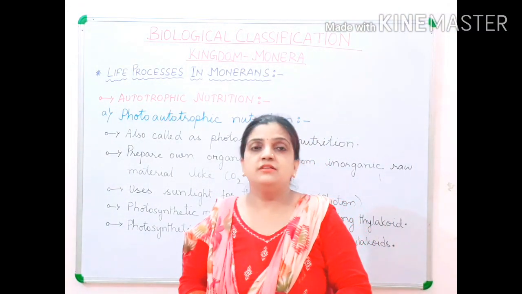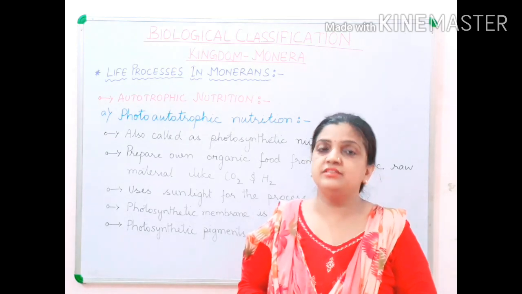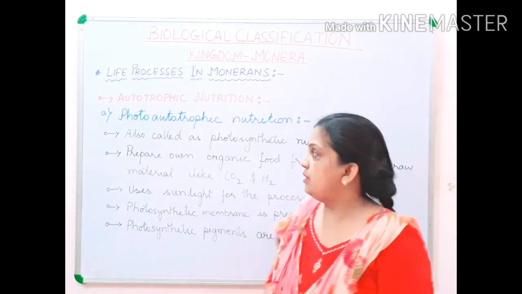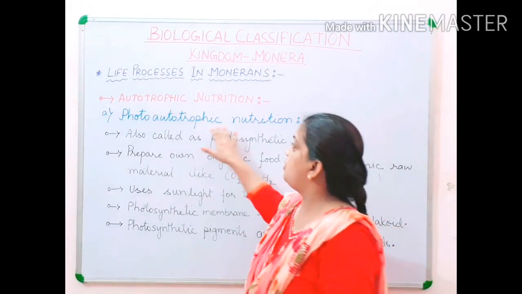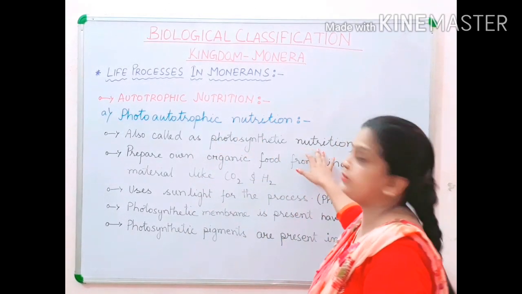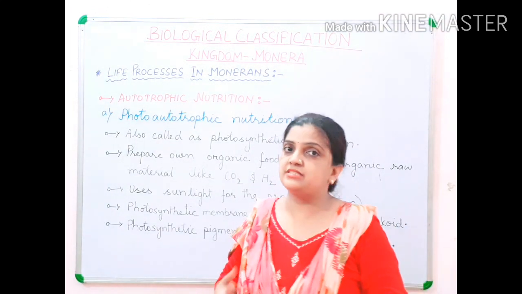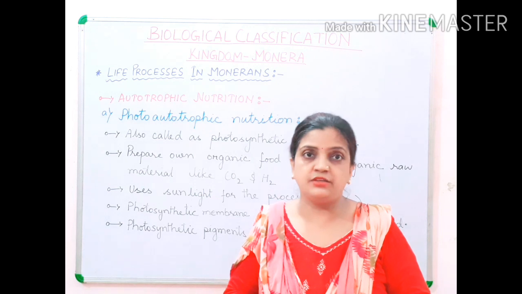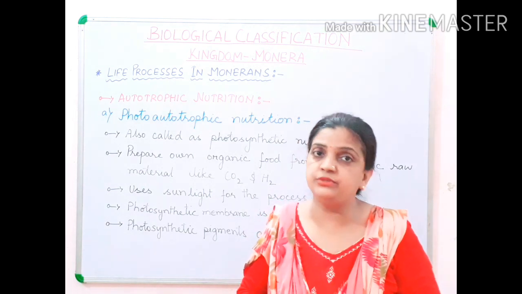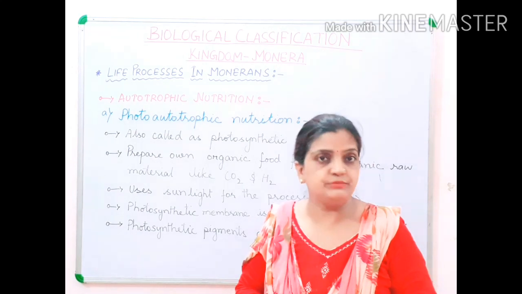So children, now let us begin with the photoautotrophic mode of nutrition in bacteria. Now children, this photoautotrophic nutrition is also called photosynthetic nutrition. This is the same process where sunlight, photons, are used for the preparation of food by the bacteria, by the organisms of the kingdom Monera.